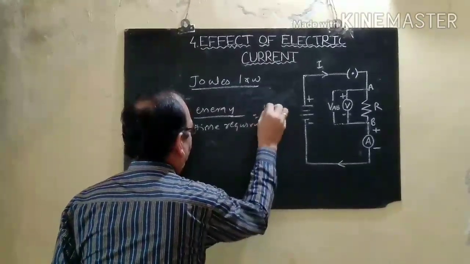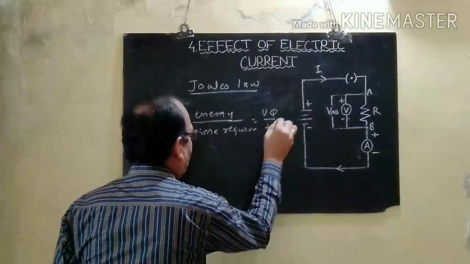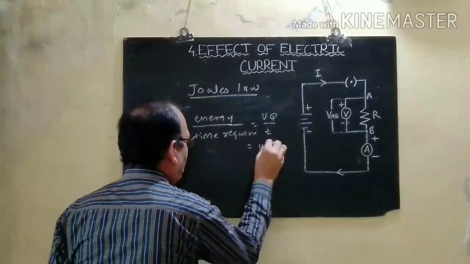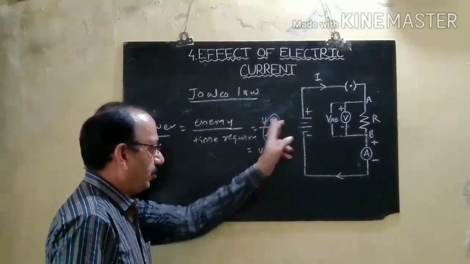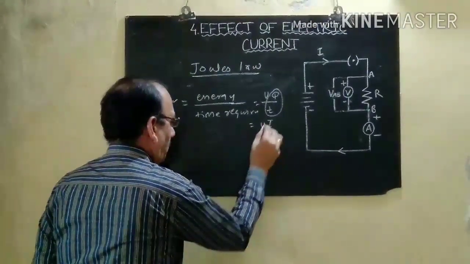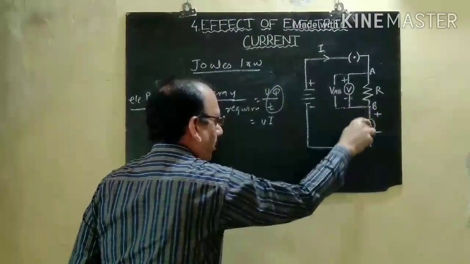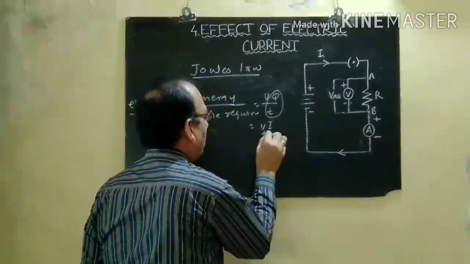That is V into Q divided by T. That is V into I, because the electrical current is the ratio of Q by T. This potential difference is across this resistor, therefore we can write VAB into I.